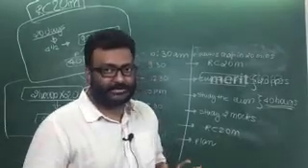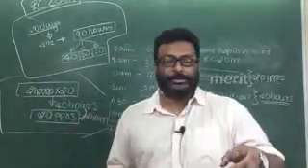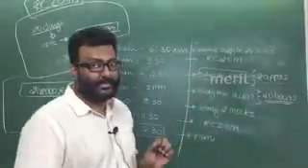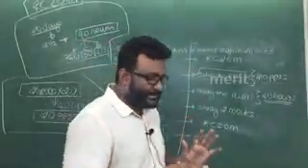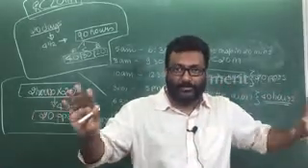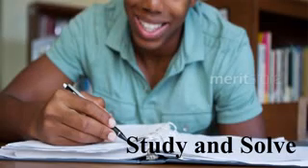So well, I've got a detailed strategy over here for you to follow, and let's hope that you follow this strategy in the most elaborate way that you should be doing. Okay, so this is the time when you should spend time only with yourself. So avoid all public interactions for the next 20 odd days. Get into your shell, your safe zone, and sit and study and solve, study and solve, study and solve.